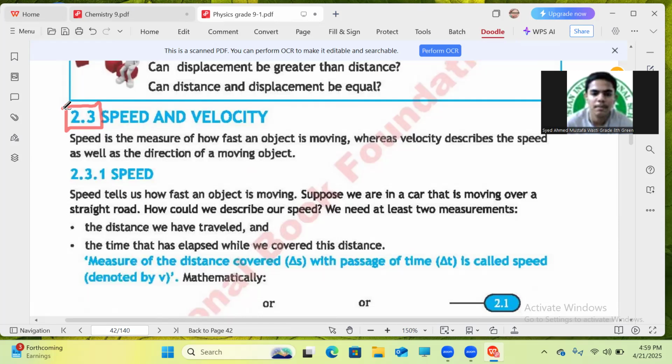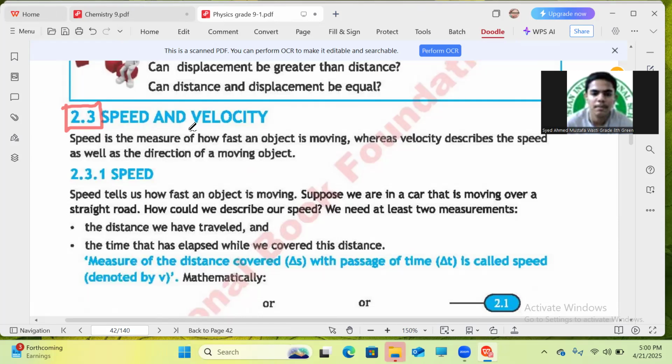Speed is a scalar quantity. Good. Because when we are talking about speed, we only use the unit meters per second. We don't need to tell this way we're speeding or that way we're speeding. We only need to tell how much. It only consists of numerical magnitude. Good.